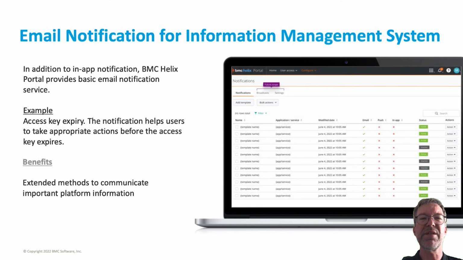The next feature is the notification in Helix portal, which is basically the email service. This is a brand new service in this release. It will be a simple service with a standard email template where you can send emails to users, to a group, or a group of users, or to a particular user. So it will be a standard template which the consuming teams can take up and build multiple templates of, using that standard template and creating email notifications.